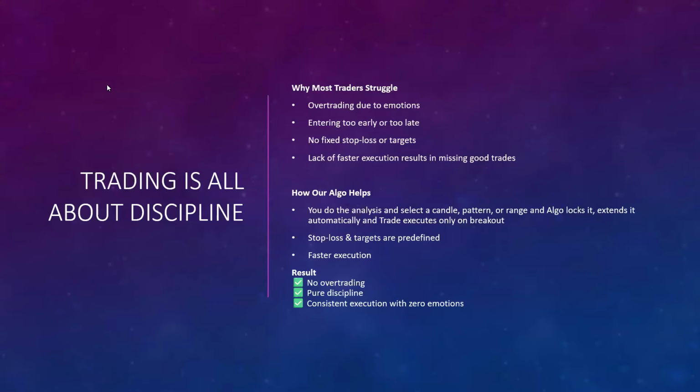Even if you place them, we do not have a proper software or execution based system, which results in missing good trades, and slippages will be there. So here we'll see how our algo removes all these struggles that we are facing.